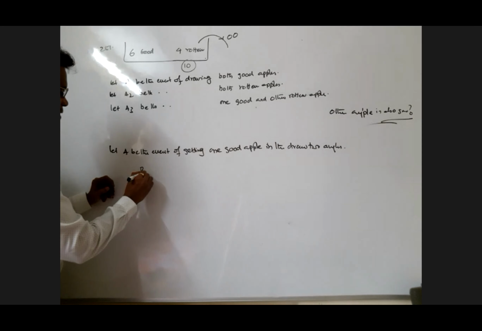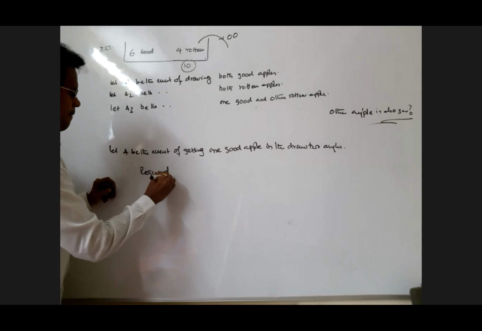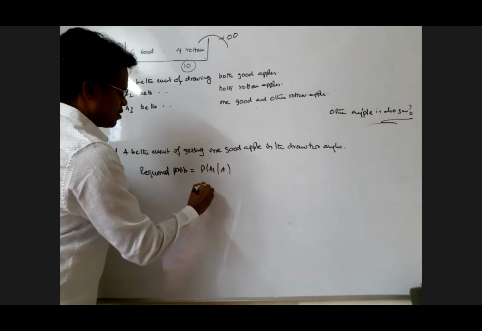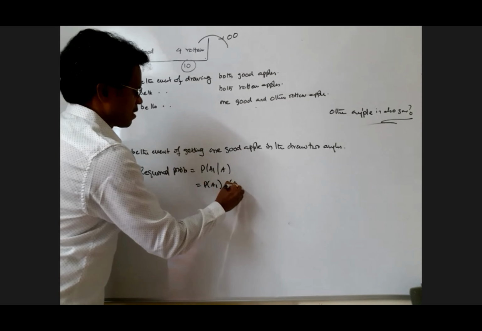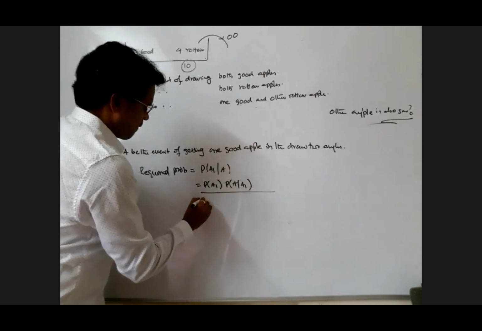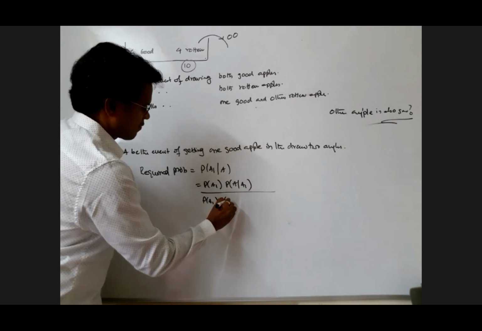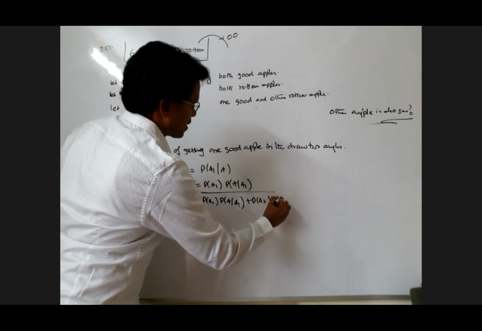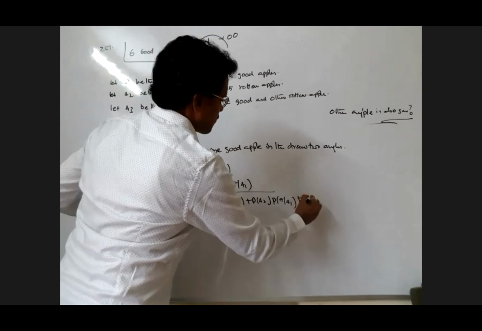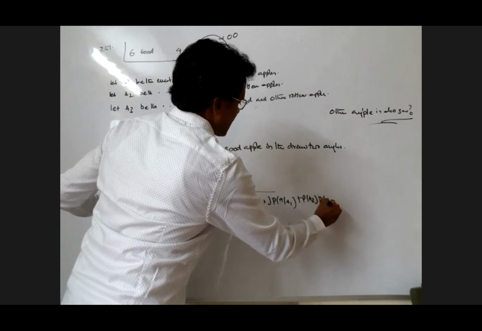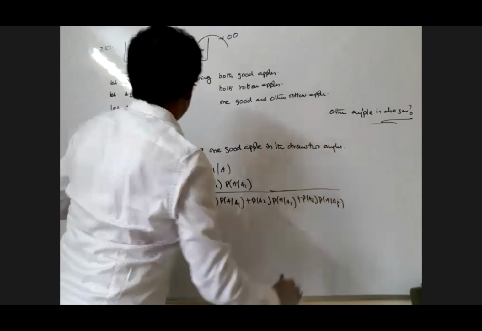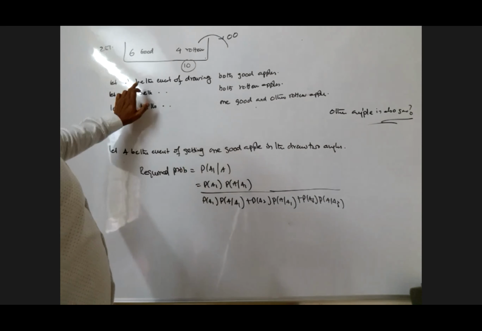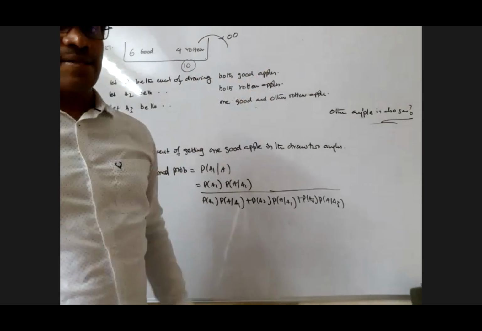So now the required probability is the probability of A1 given A. By Bayes theorem, it is probability of A1 into probability of A given A1, divided by probability of A1 into probability of A given A1, plus probability of A2 into probability of A given A2, plus probability of A3 into probability of A given A3. These three are mutually exclusive events. Probability of A1, what is that, my dear? The probability of getting both the apples good.